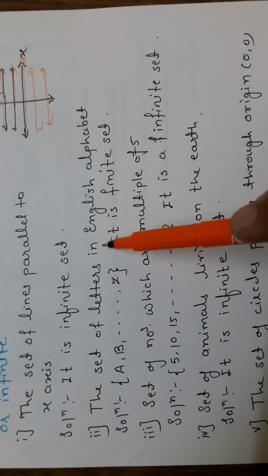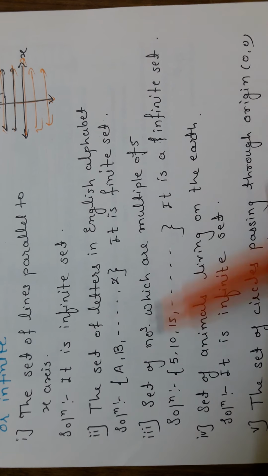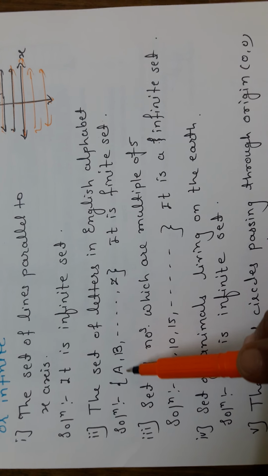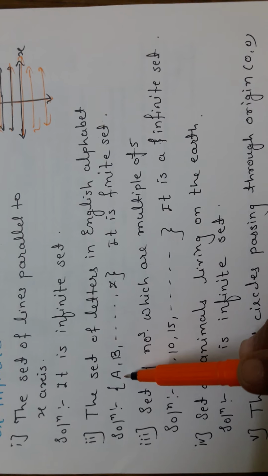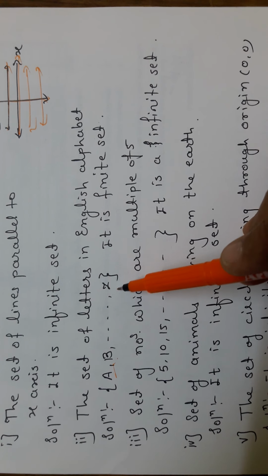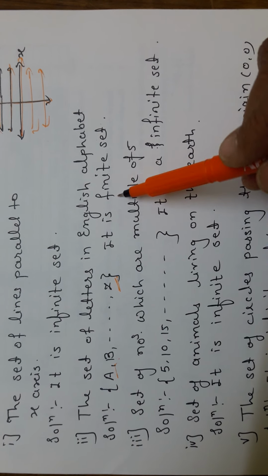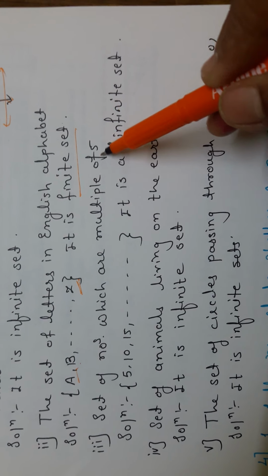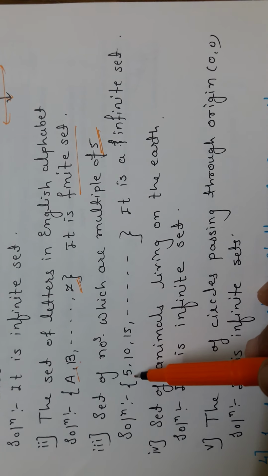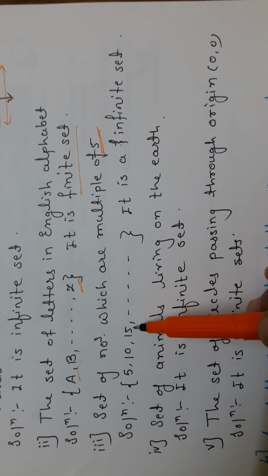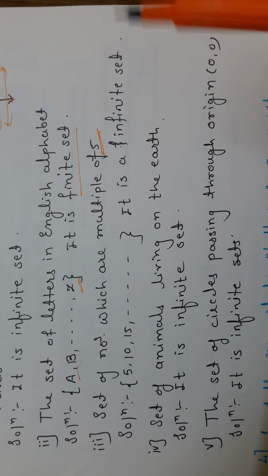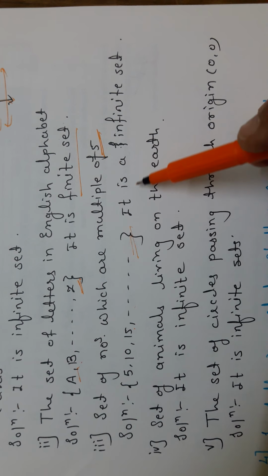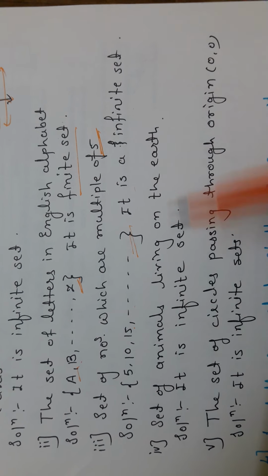Second, the set of letters in the English alphabet. The letters start with A, B, C, D and end with Z, that's why it is a finite set. Third is the set of numbers which are multiples of 5: 5, 10, 15, 20 and so on. We can't tell the last number, that's why it is an infinite set.